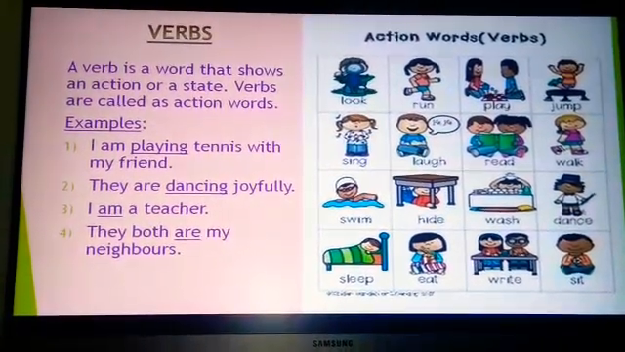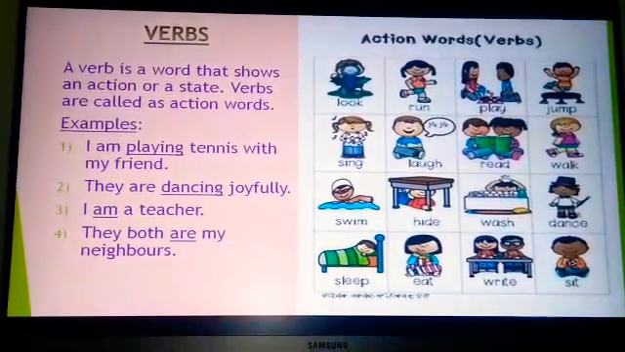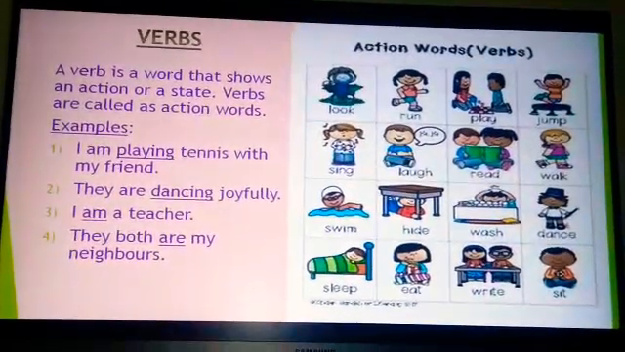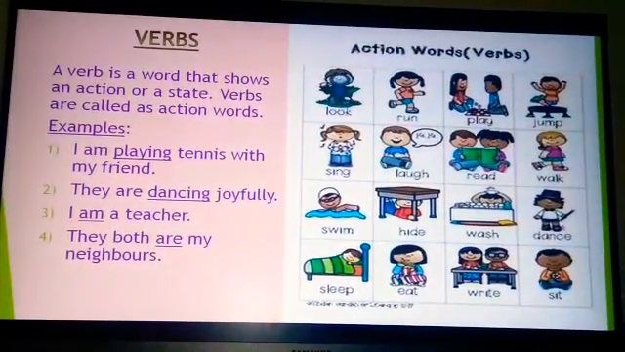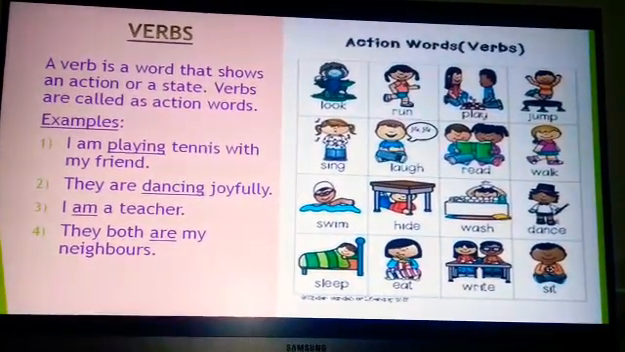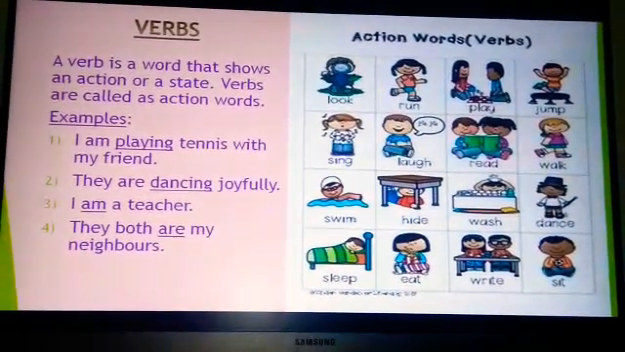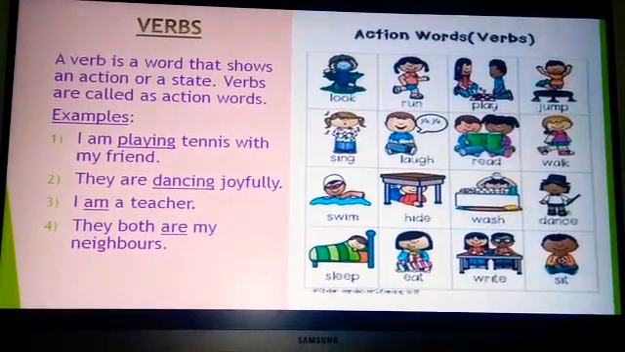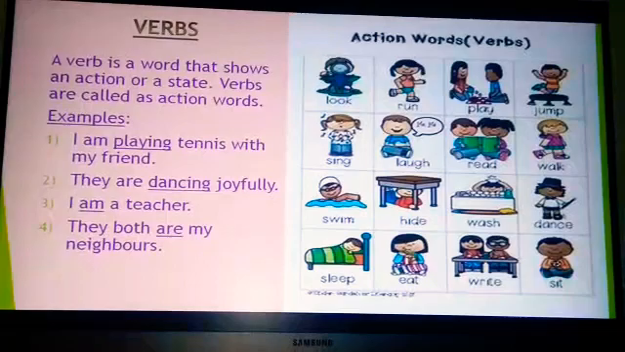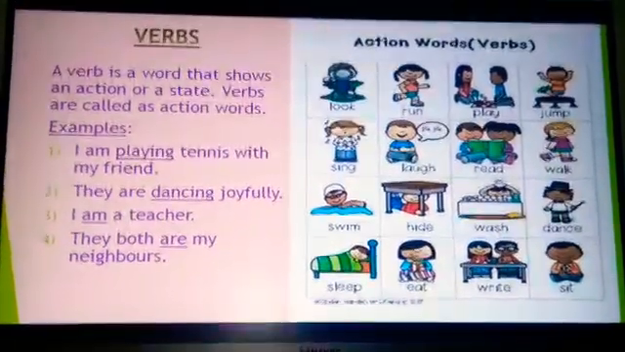Whereas in the third and fourth examples we saw a state or a situation. So students, in this image we can see some action words given, like look, run, play, jump, sing, laugh, read, walk, swim, hide, wash, dance, sleep, eat, write, sit. So students, did you understand what verbs are? Verbs are action words, or words which show a state or situation.